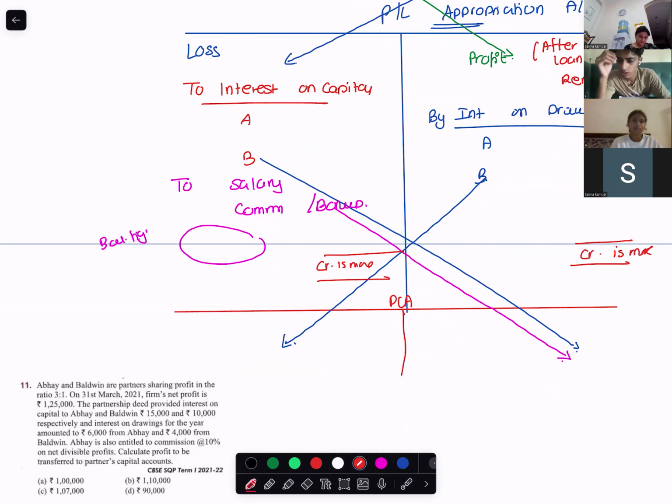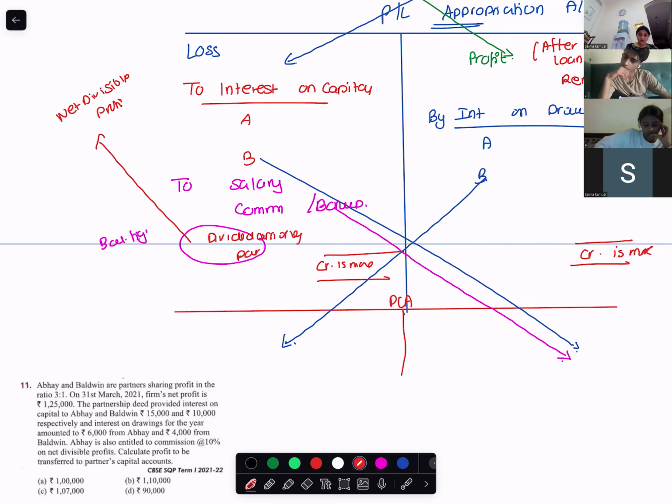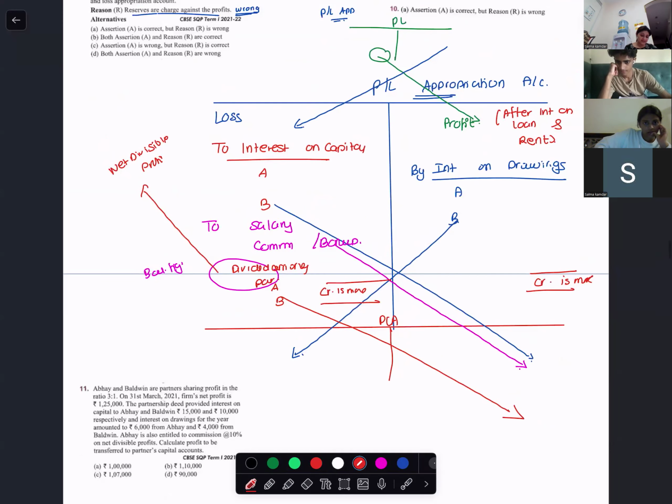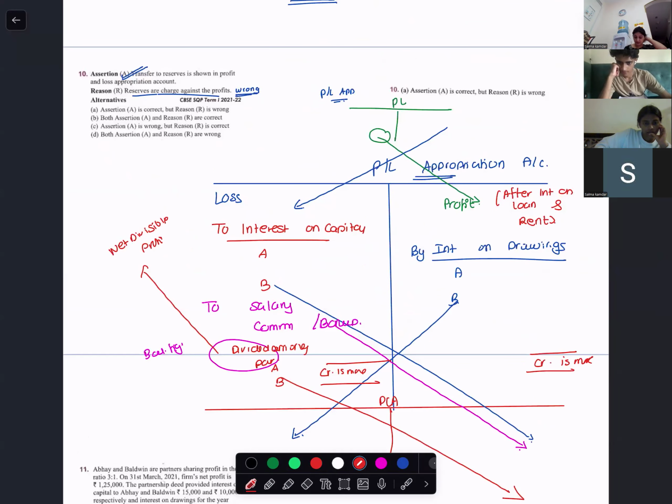It will be net divisible profit. This is the profit that is divided amongst partners in the profit sharing ratio, and that will be transferred here. I'm just giving a gist of it. We will do this in detail where I'll make you write. But this is the format of appropriation account.